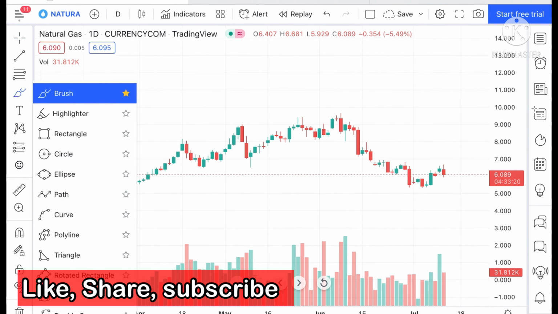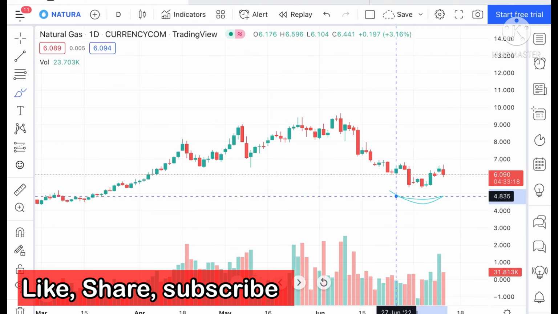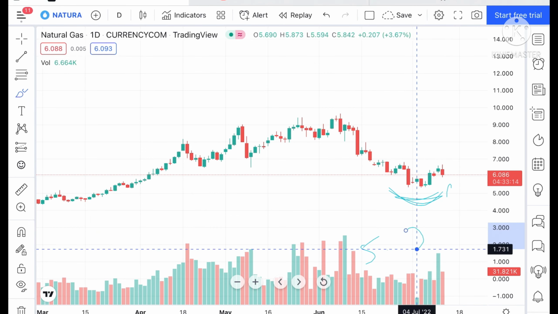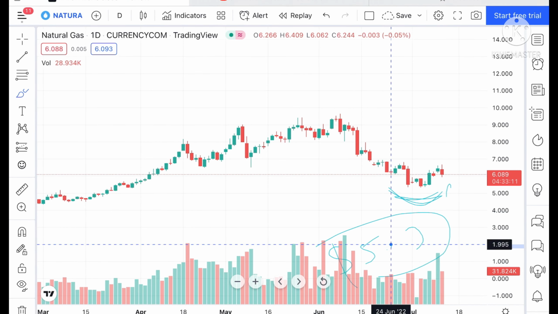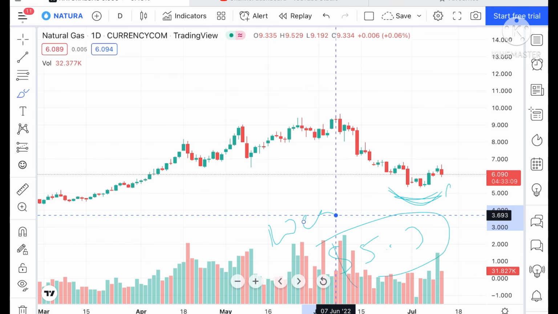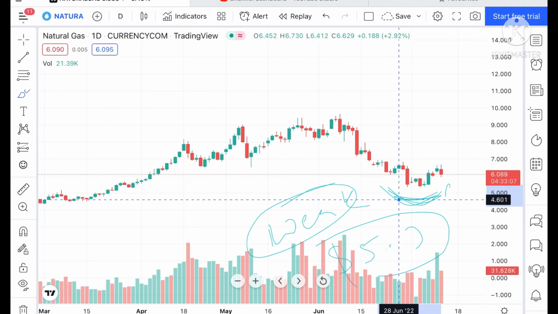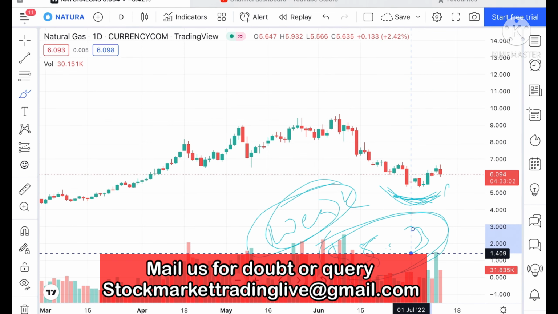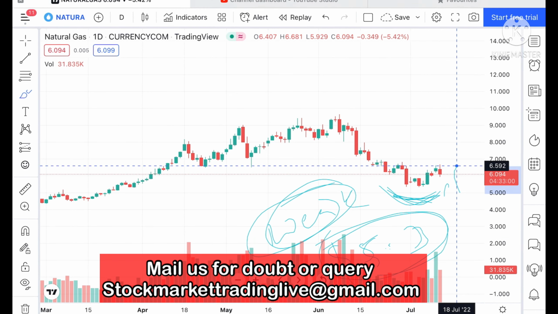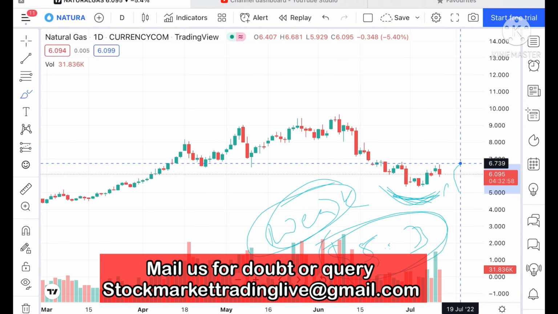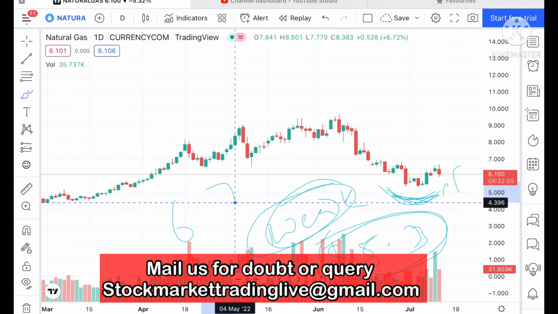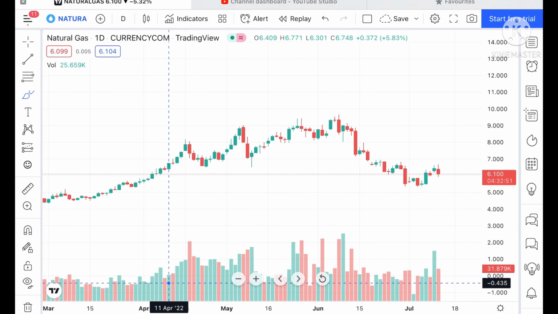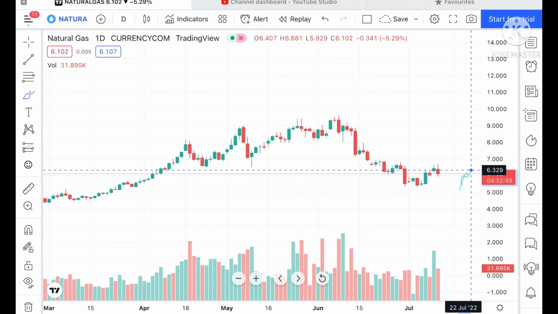Okay, and one important thing that you have to see is that there is a swing we have seen. It has already made a low of $5.3, and keep this in mind that $5.3 is a weak support. It has already made a swing here, and this is a weak support coming at around $5.3. Okay, and if you look at this chart, after touching that particular support, it made a high of around $6.7. Okay, suppose if this particular level sustains, what we can see.